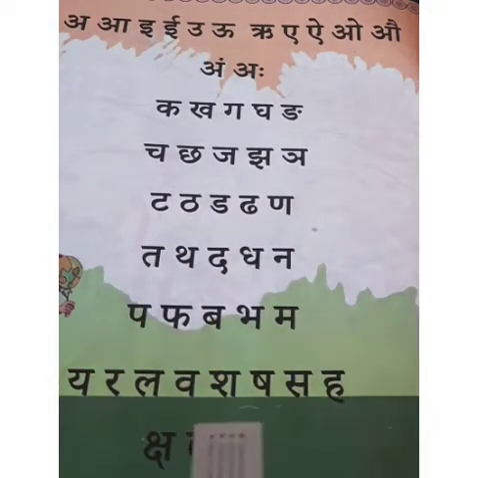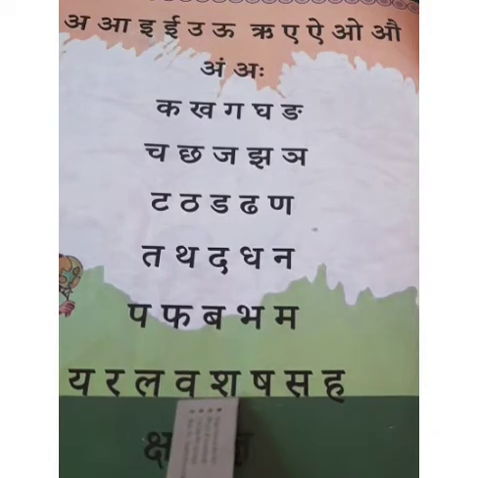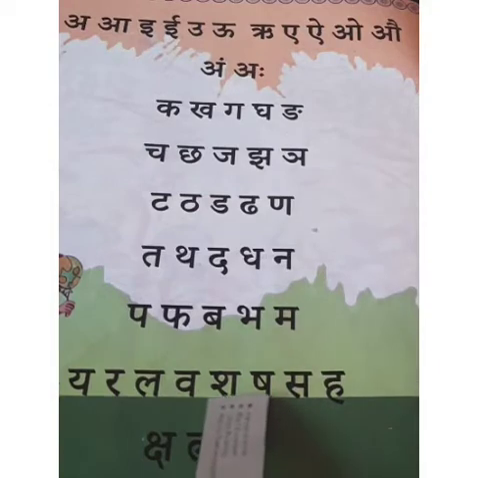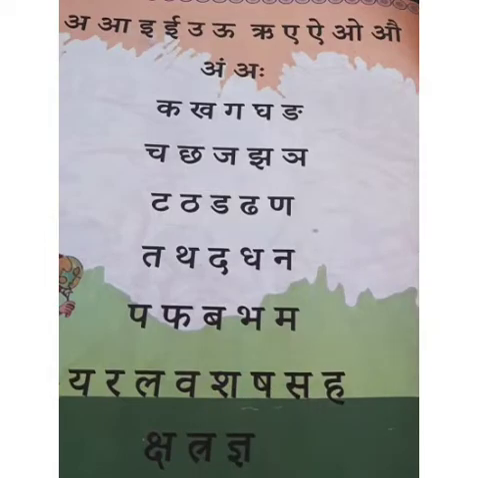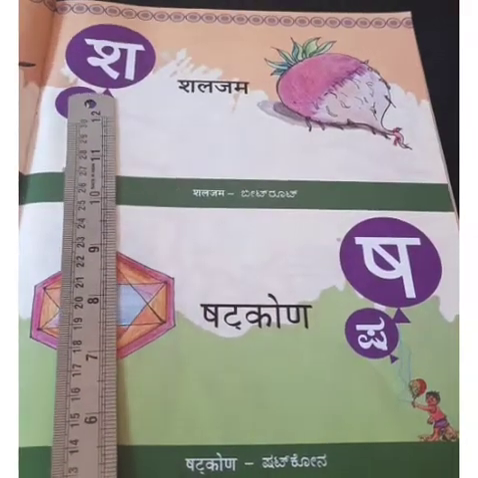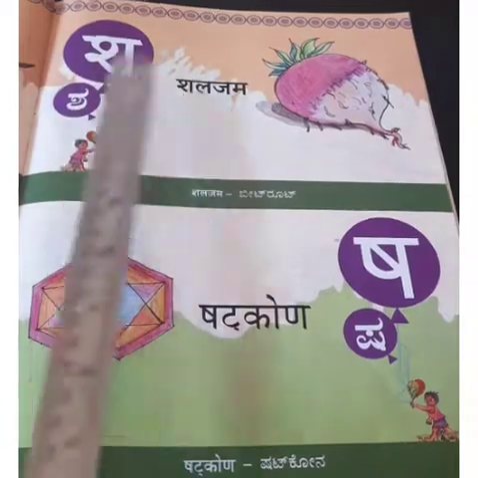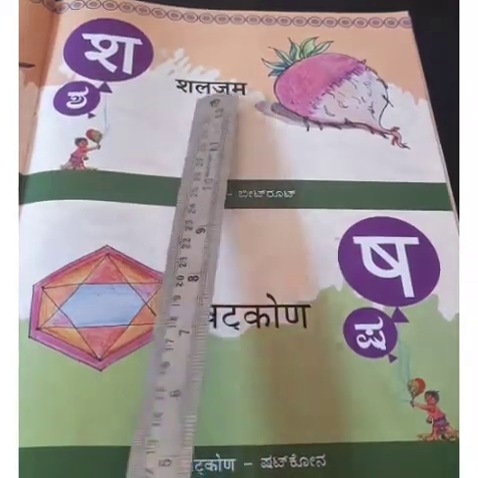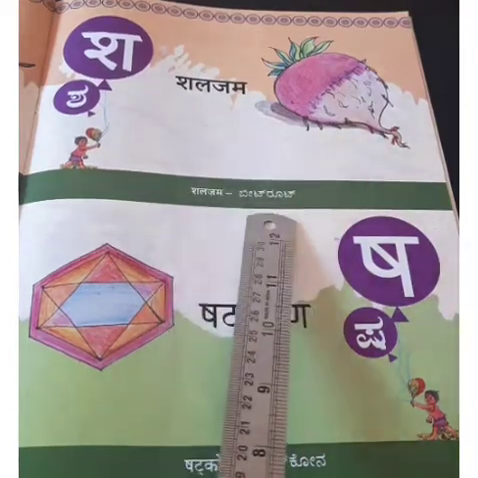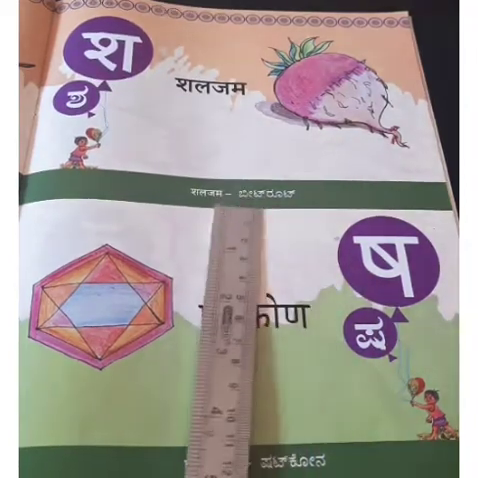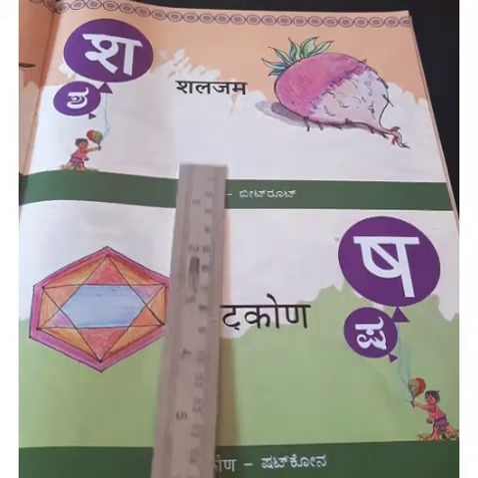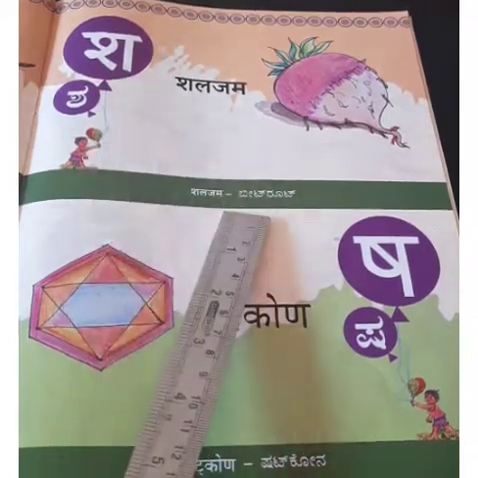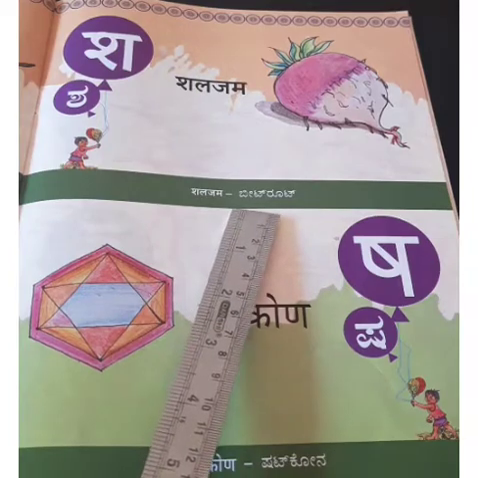So children, you have studied till Va, right? Yes. Today you are going to learn 7 letters, children. Okay? Yes. Next, children, we are going to learn the letter Sha. Sha say what it is? Shaljama. What do you mean by Shaljama? Shaljama means beetroot or turnip. Okay, beetroot. So, beetroot you know as it is a vegetable.